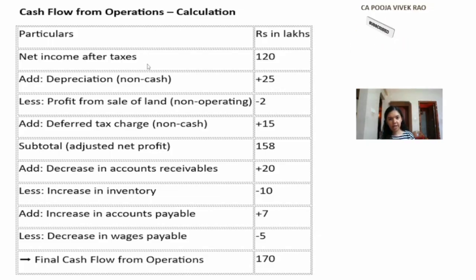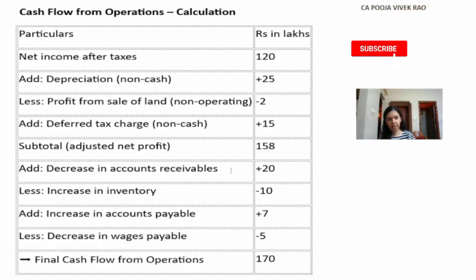Net income after taxes, as given in the question, is 120 lakhs. Then we'll adjust the depreciation and deferred tax, as these are non-cash items. So add depreciation rupees 25 lakh, and then add the deferred tax charge rupees 15 lakhs. And then we'll adjust the non-operating items, that is profit from sale of land. So the adjusted subtotal is 158 lakh.